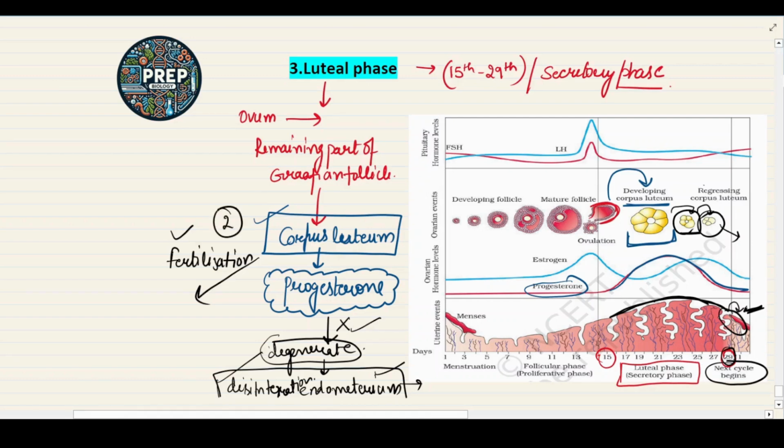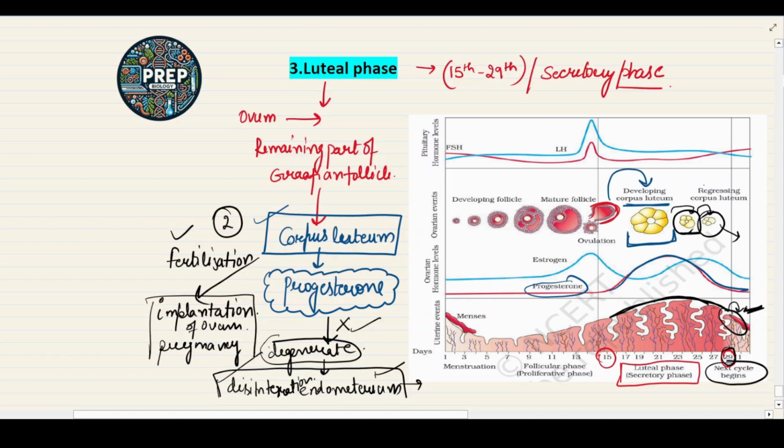The second condition is when the fertilization takes place. When the fertilization takes place, the corpus luteum is essential for the implantation of the ovum and other pregnancy events.